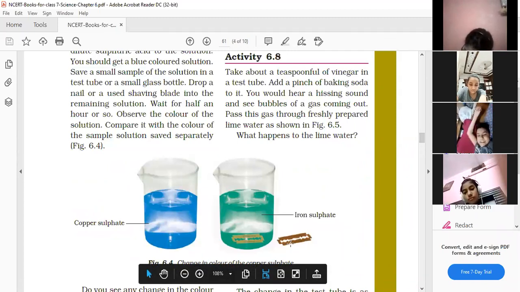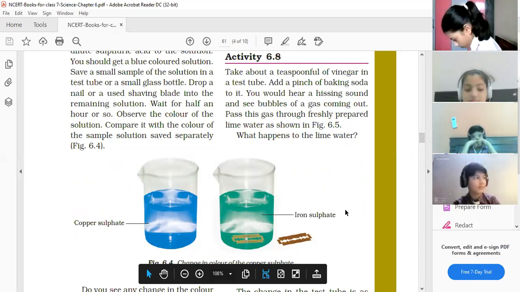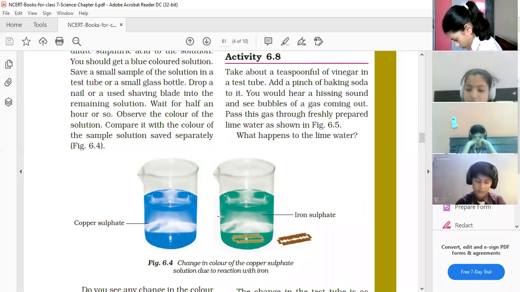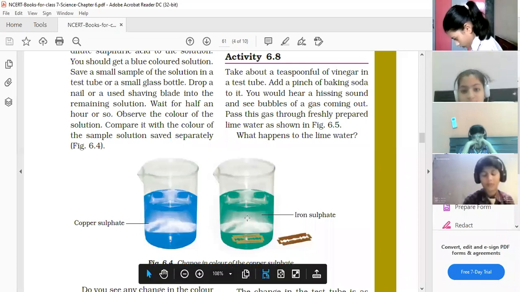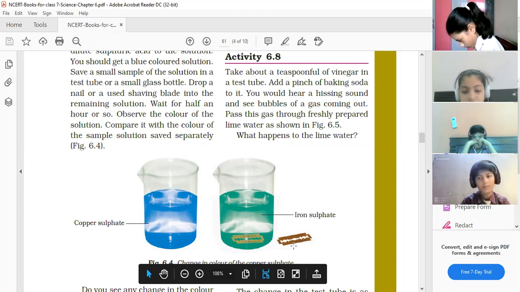Is it clear? Are you understanding, children? Yes. Why ma'am, has the color changed? Because iron is more reactive than copper. It displaces the copper. So copper को displace कर देता है और उसकी जगह पे खुद चला जाता है. And if it displaces the copper, it forms iron sulfate, and where that copper goes, copper gets deposited on the iron blade or iron nail.